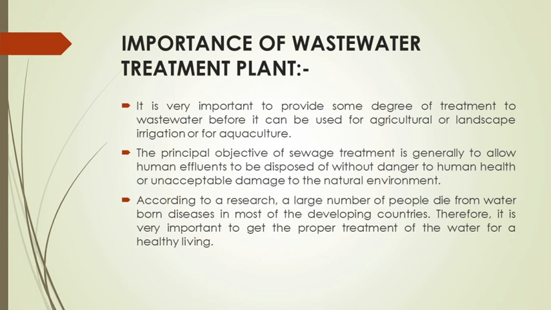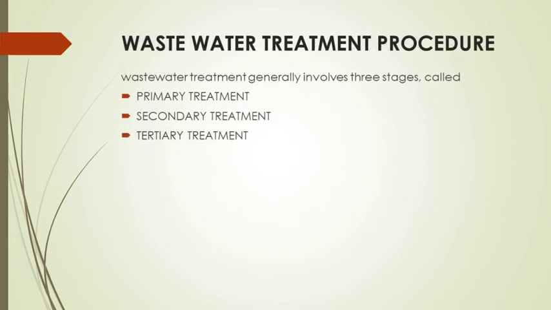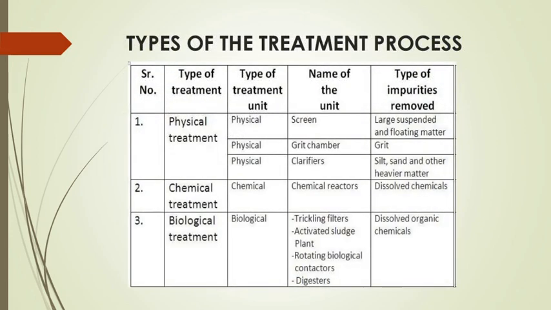It may be wastewater, sewage, or industrial effluent. That's why the wastewater treatment plant is important, for the treatment of wastewater so that we can make it safe for disposal or safe for reuse in agriculture, irrigation and aquaculture. This wastewater treatment procedure is broadly classified into primary treatment, secondary treatment and tertiary treatment. Or either you can say preliminary, primary, secondary and tertiary.